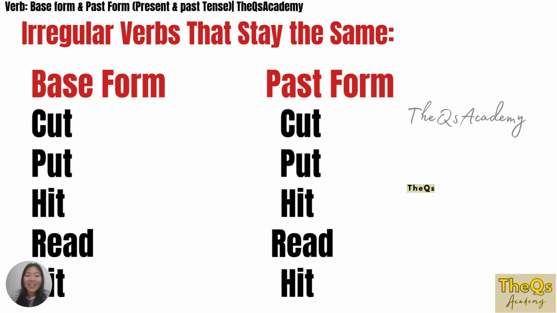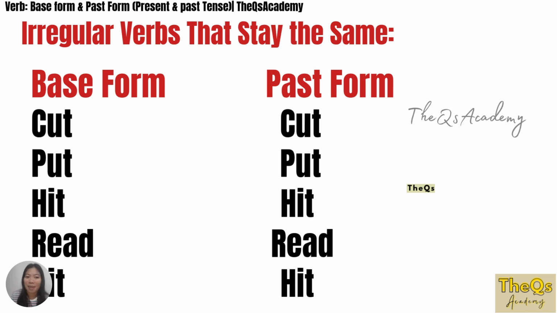cut, cut, put, put, hit, hit, read, read. These are irregular verbs that stay the same. So they are still called irregular verbs, but as you can see, the word never changes.